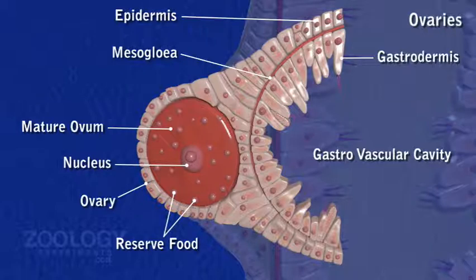One ovary usually contains a single ovum, but rarely two or more are found. When an egg is ripe, the epidermis over it ruptures and withdraws to form a cup-like receptacle containing the exposed egg. The ovum is not set free at once but remains attached to the parent by a large base.